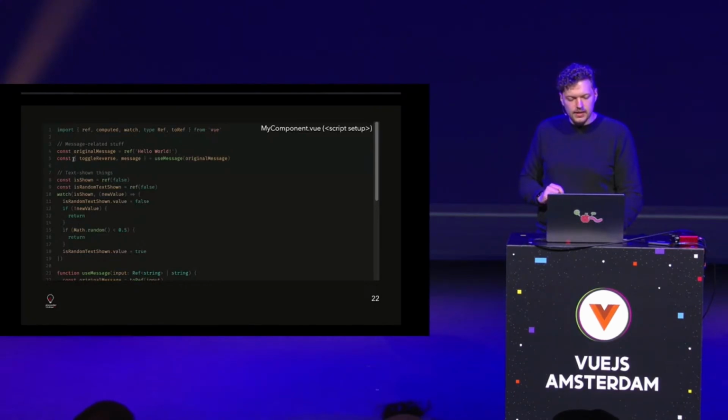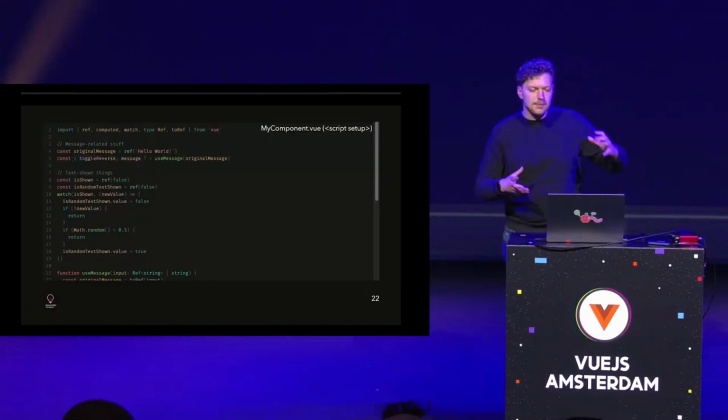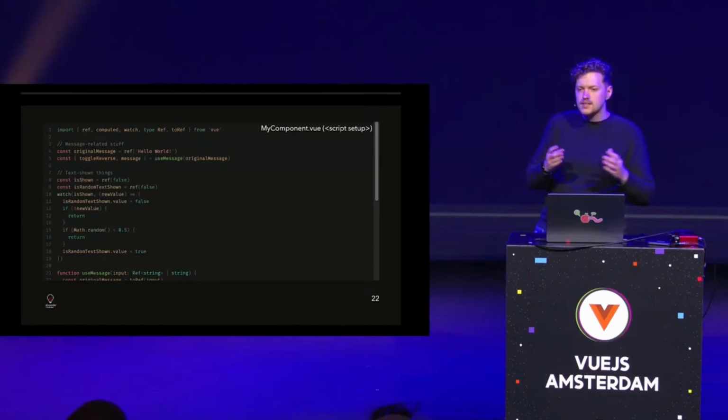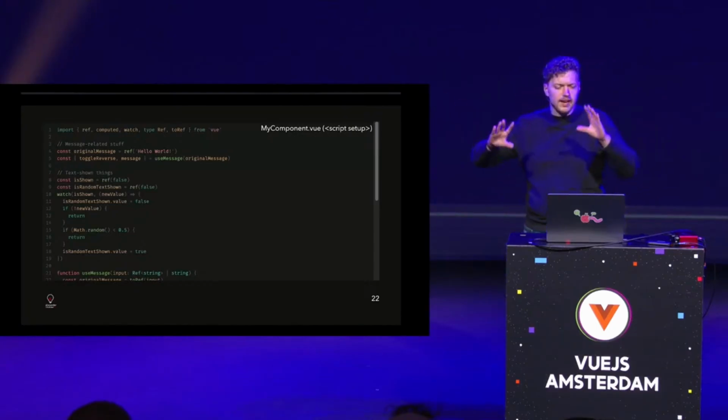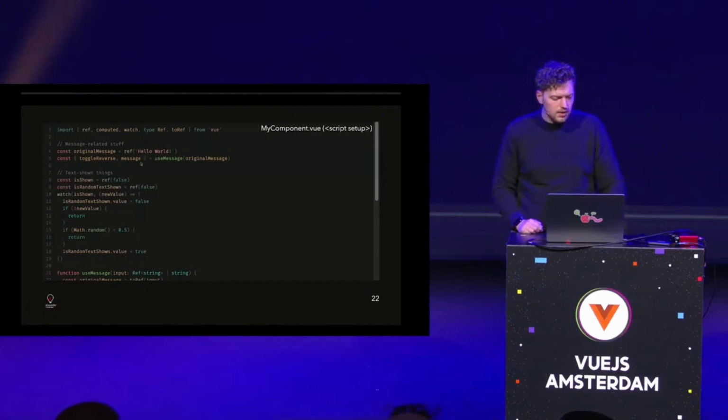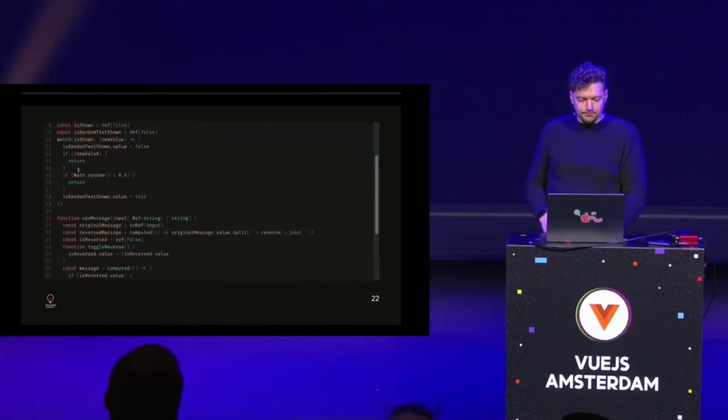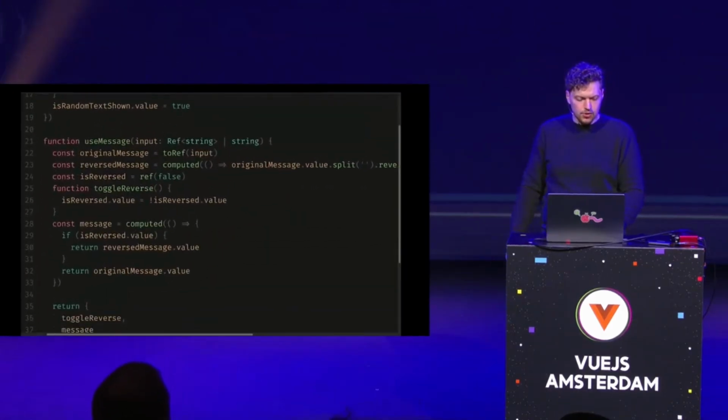And then out there, we get the toggleReverse and the message, which also means everything that's happening inside that composable doesn't matter. The component is none of their business. The component is like, okay, I get something back, the rest I ignore. We have the text shown things, they stay the same. Let's take a look at the useMessage composable here.